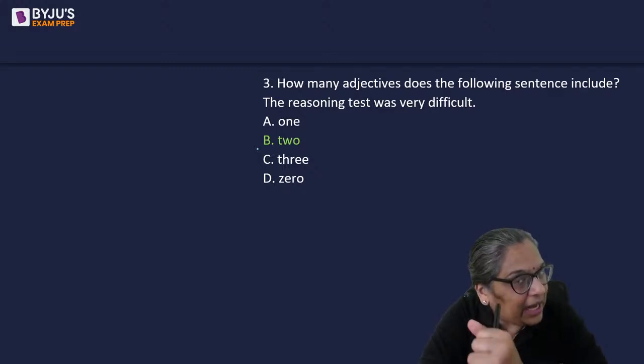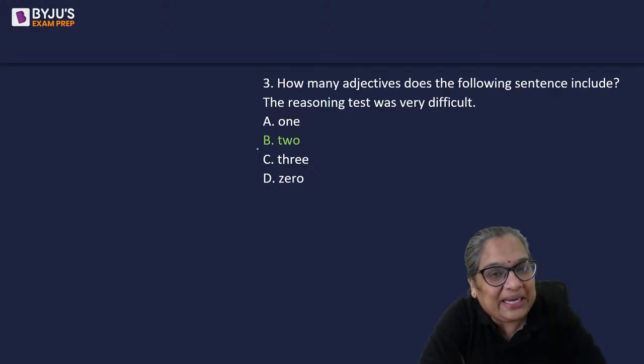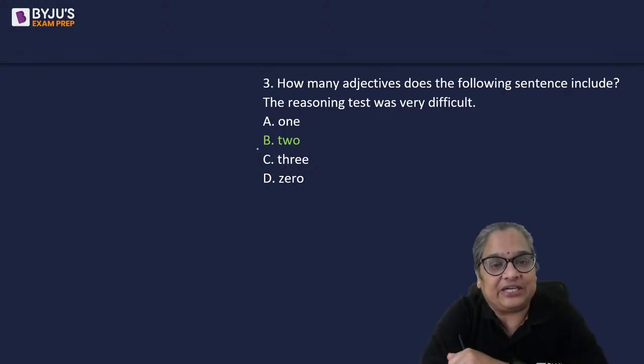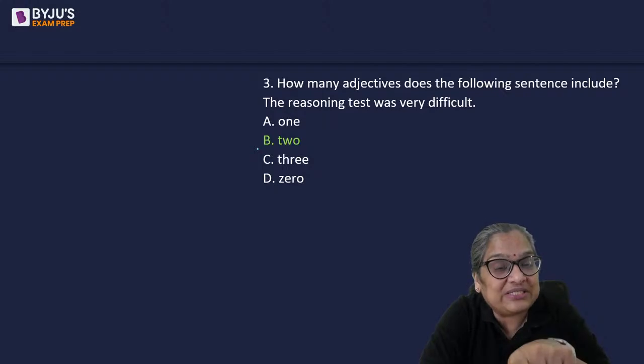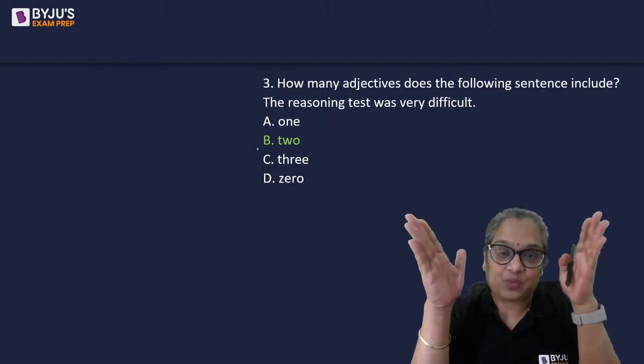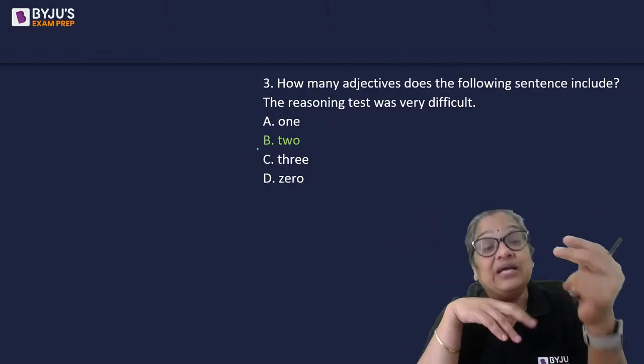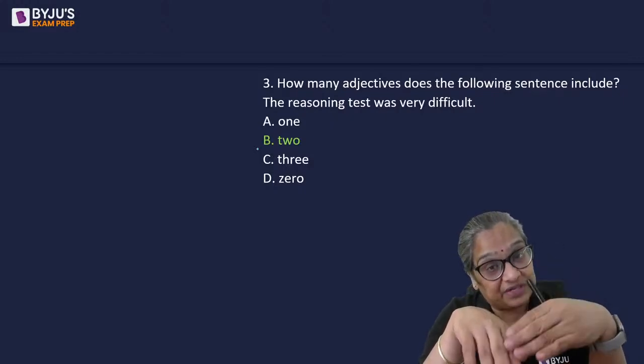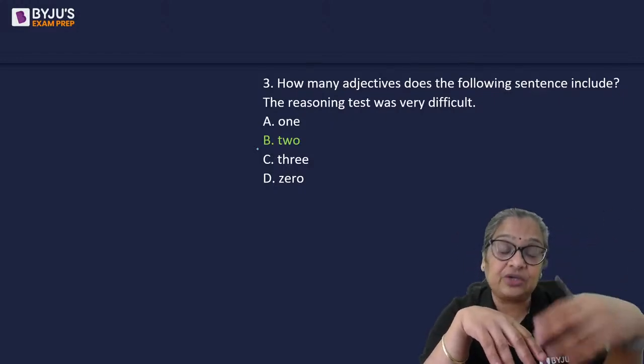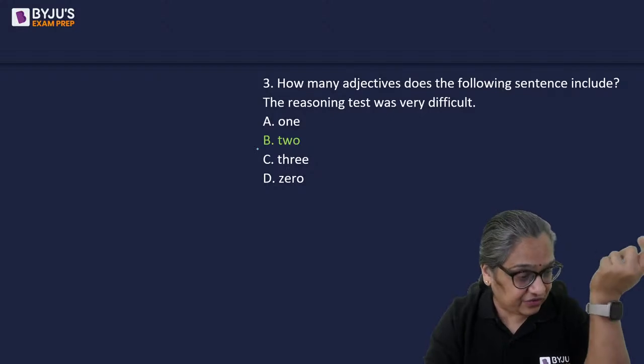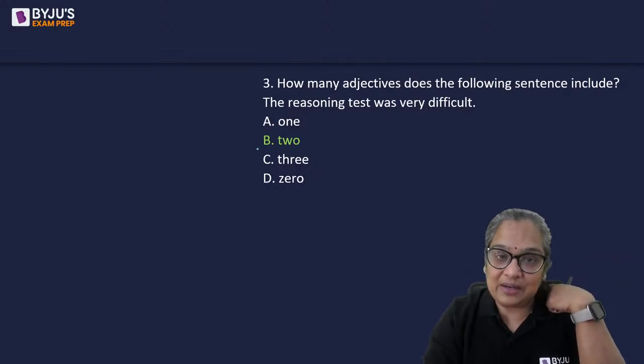So you were in a hurry, all those who marked A. Difficult is the obvious adjective. The one which is not obvious is reasoning. You don't take reasoning test as one word. There are two words. It could be a test of reasoning, a test of logic, a test of English, a test of anything. All right, got it? So there are two adjectives in the sentence.